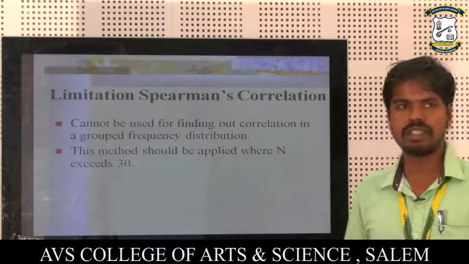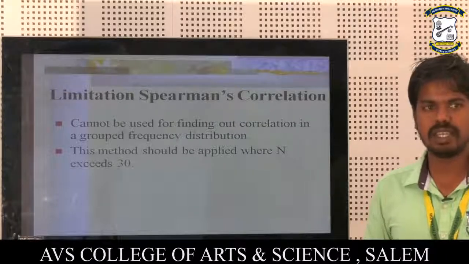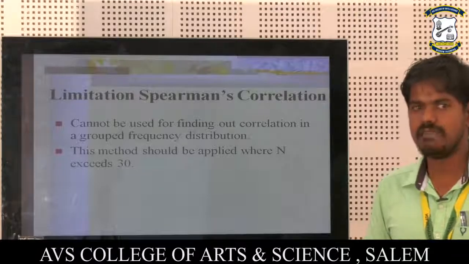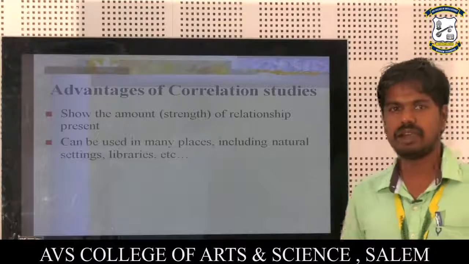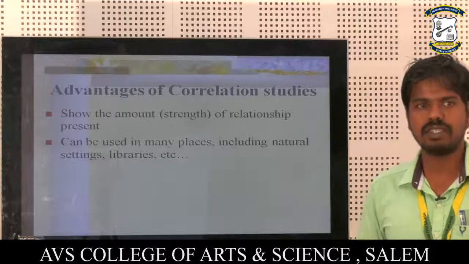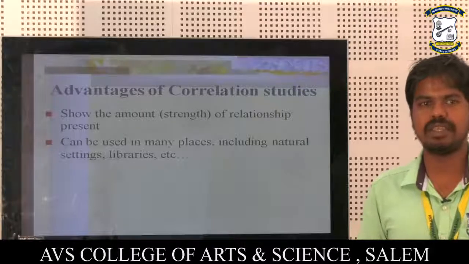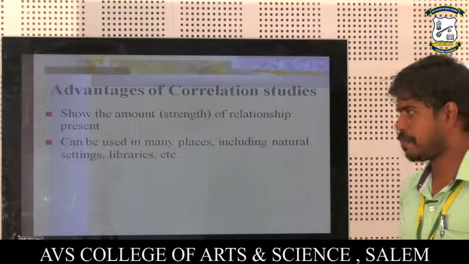Limitations of Spearman rank correlation: it cannot be used for finding correlation in a grouped frequency distribution. This method should be applied where n does not exceed 30. Advantage of correlation studies: they show the amount of relationship present and can be used in many places, including natural settings, libraries, etc.